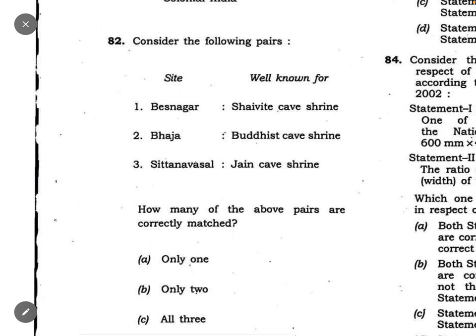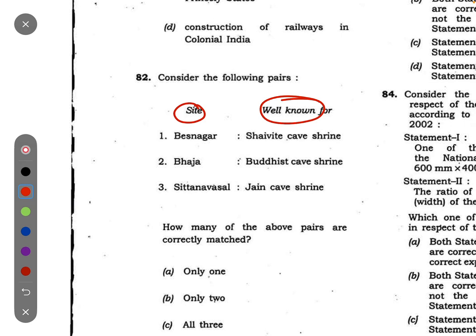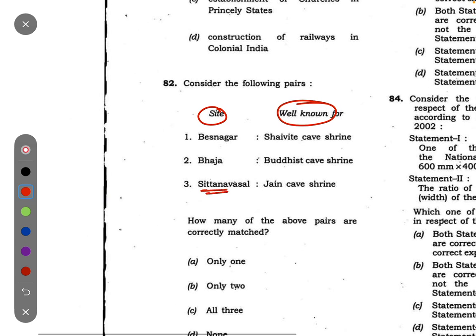Now see question number 82. Given sites, and what these sites are known for. What was the reason that these sites are famous? You might have already studied this because it is given in our art and culture NCERT and also in Nitin Singhania. Sitanapsal caves are Jain cave shrines. This is true.